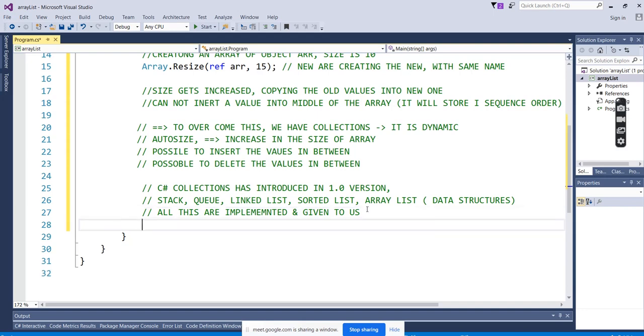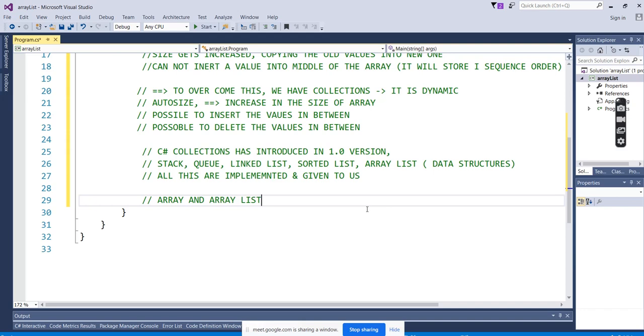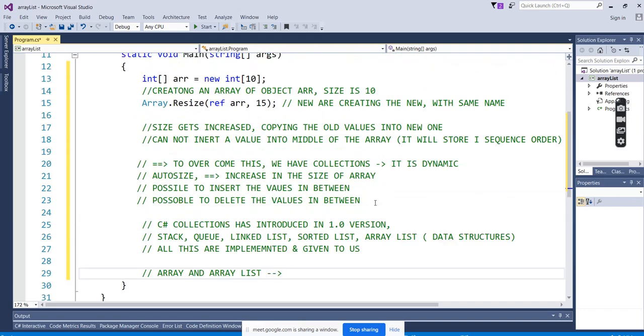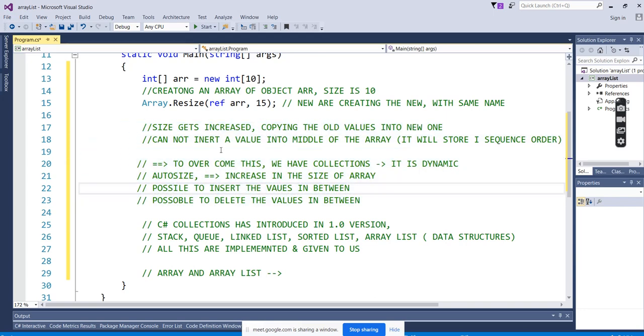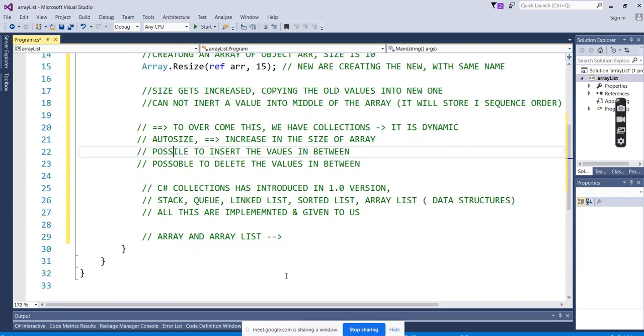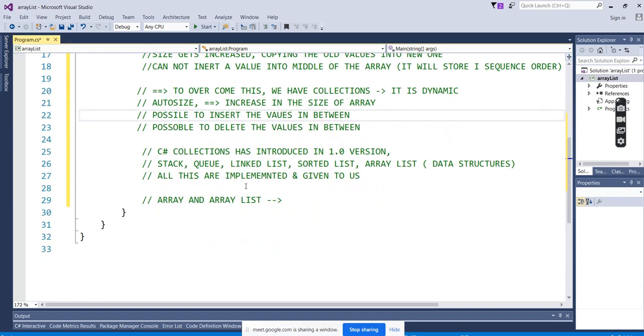So we know about the collections, and we learned about the array and the array list. We already made the differences. You can see all the things we prepared. Here we cannot have it. Size is constant in the array. In the array list, size is not constant. In an array, only similar types of values can be stored. In the array list, values are dynamic; even different data types can be stored.